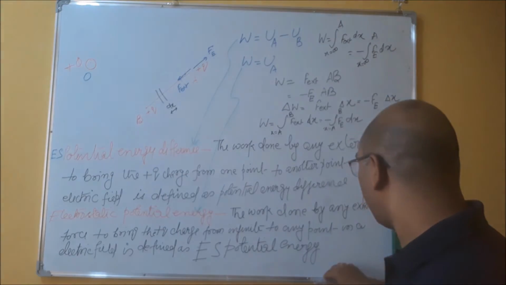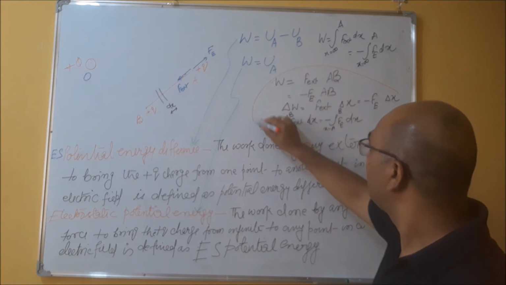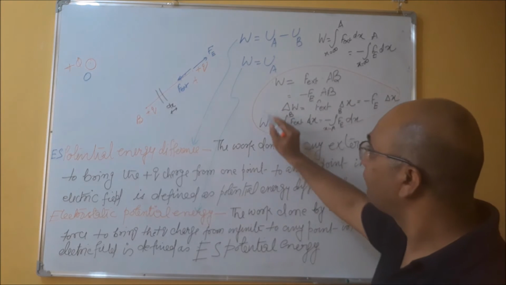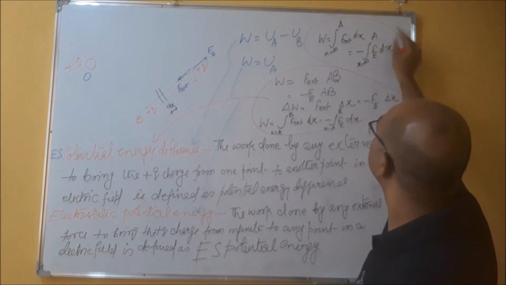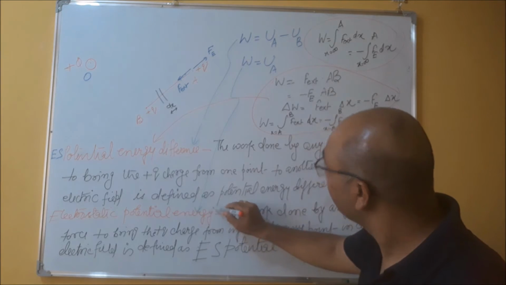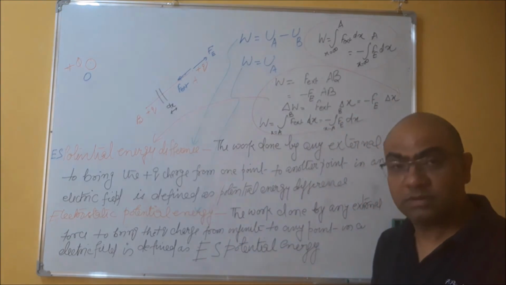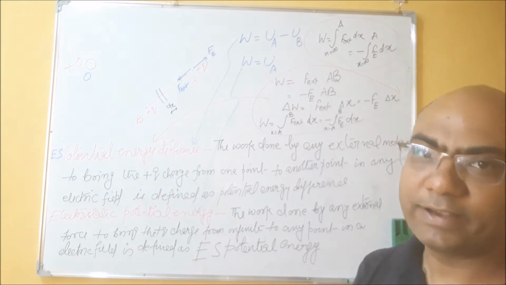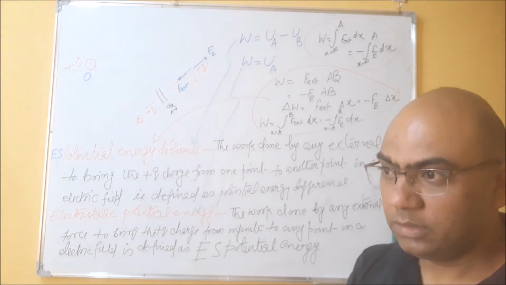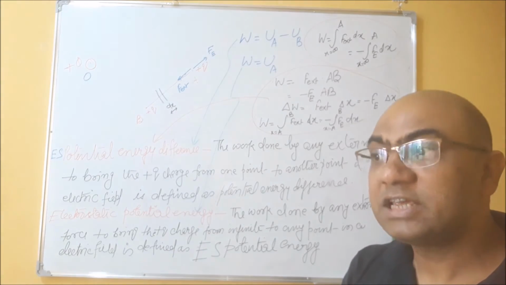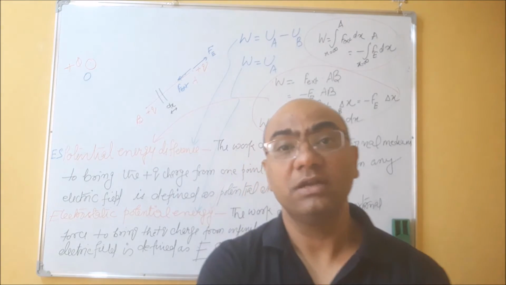So again I am quoting that these formulae are for this, and this is for this, right? So we have seen the electrostatic potential energy and electrostatic potential difference.